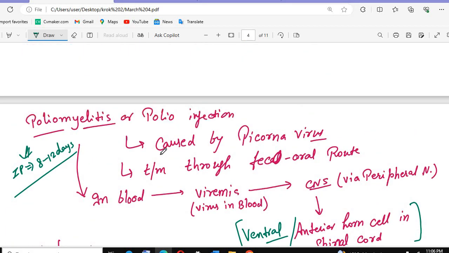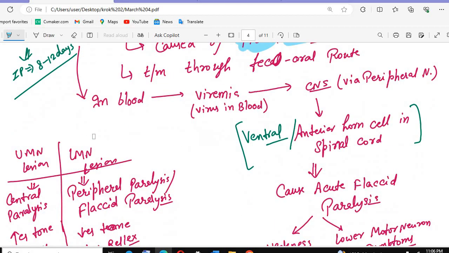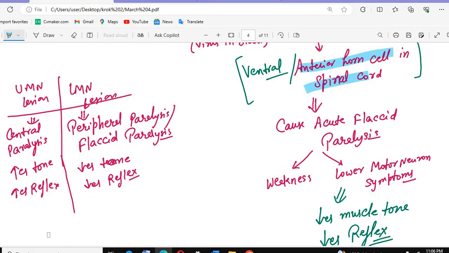So poliomyelitis, you need to remember that it is caused by the picornavirus. Then they affect the ventral or anterior horn cells in the spinal cord. What do they cause? They cause flaccid paralysis, which we can also call peripheral paralysis. We can also call this condition peripheral paralysis.